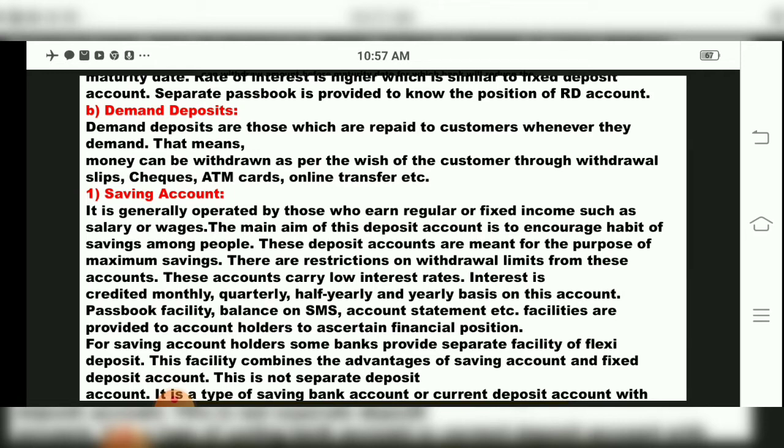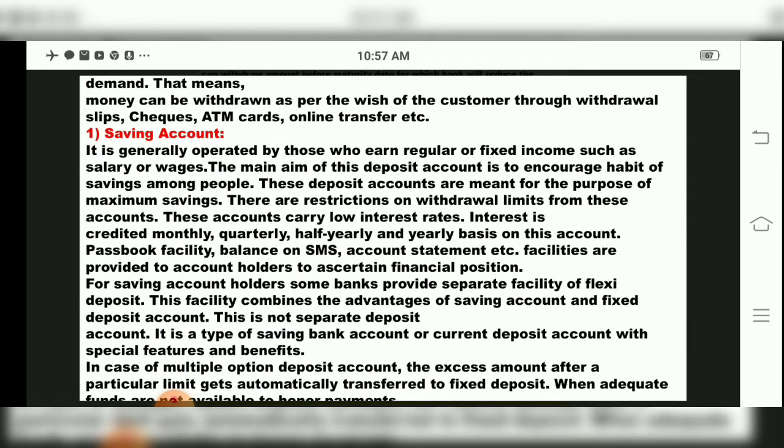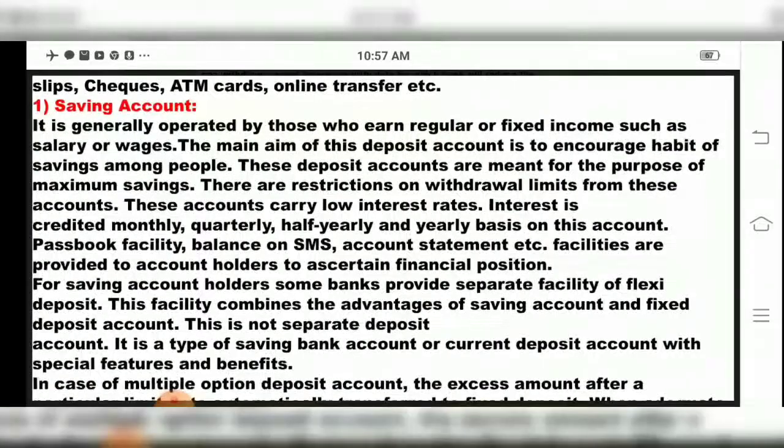Time deposit is fixed. Only after the maturity of the period can you remove the money. But demand deposit means, children, that anytime you want to remove your money from the account, it is possible. By which way? You can remove it through a check, through an ATM card, or you can have online transactions, according to whichever you want. That is called demand deposits.